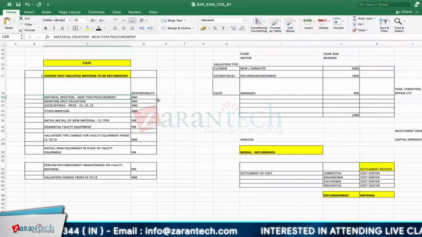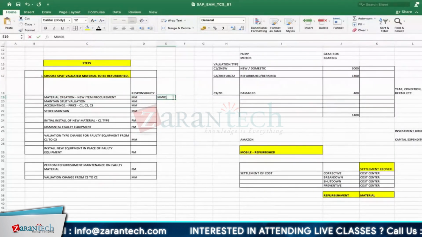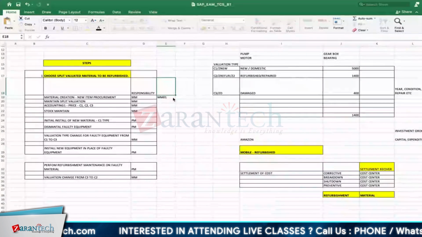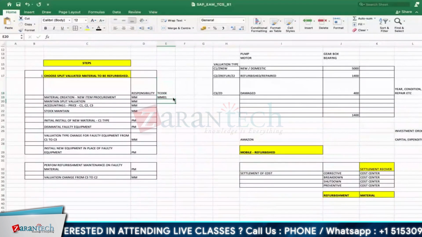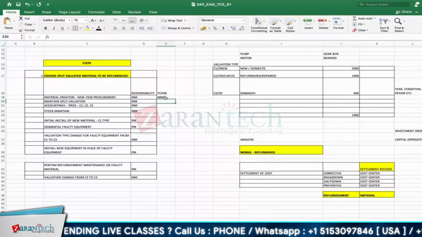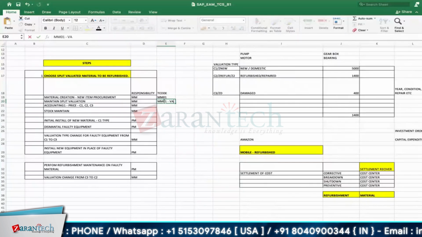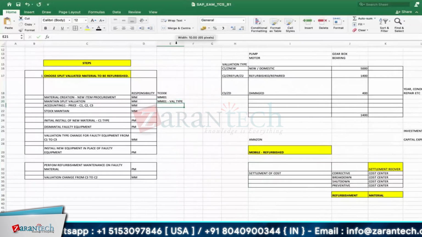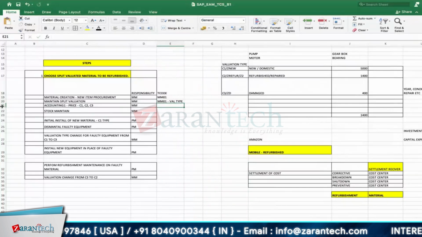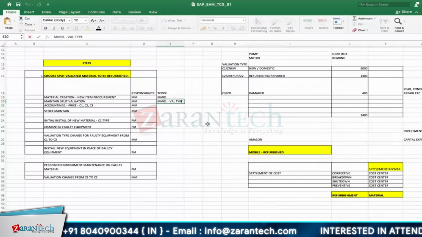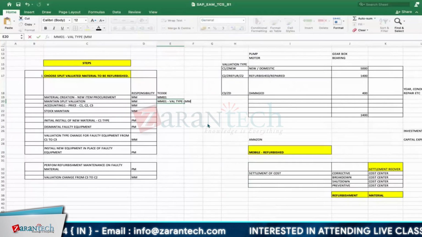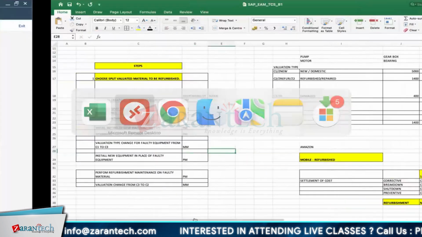See, material creation, MM team. What T-code do you use? MM01 T-code, right? Transaction code. Now maintain the split valuation. In this MM01, the valuation type is maintained. Now I'll go for the split valuation check. Where can I check that? I can check that in MM60. So go for this MM60.